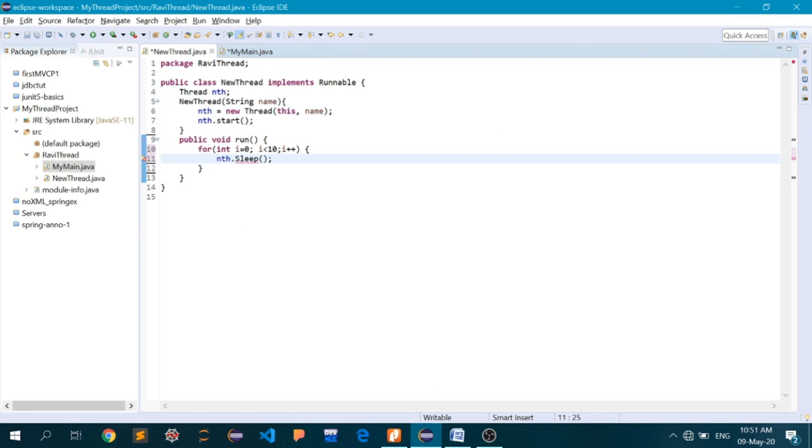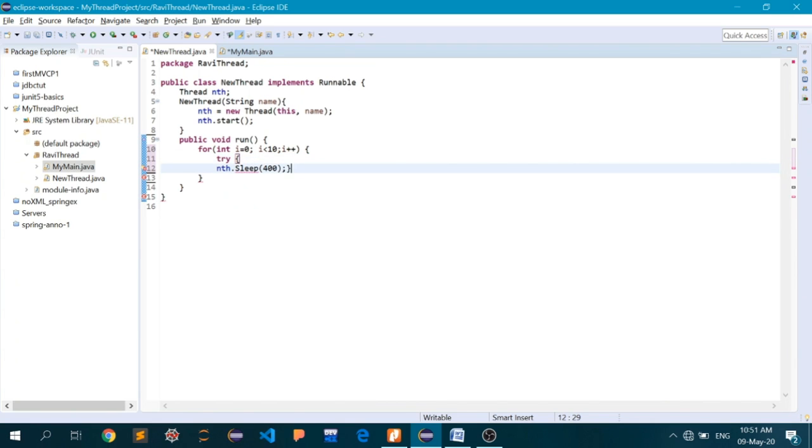So that is what we are trying to do here, and inside the sleep I will provide the time equal to 400. Now it is showing me this particular error because this method can actually throw an exception. So we have to keep it inside the try block,